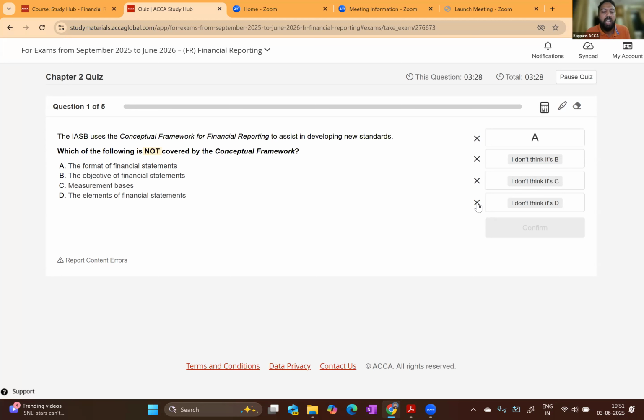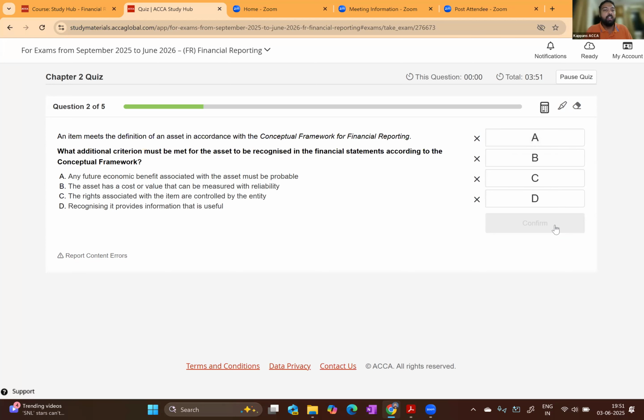And the question is asking which of the following is not covered in conceptual framework. The format of financial statement is not covered in conceptual framework. As I already mentioned the first time itself, the format of financial statement is covered in IAS 1. International Accounting Standard 1 deals with format of financial statement, not conceptual framework. So we are confirming that. Going to question number 2.